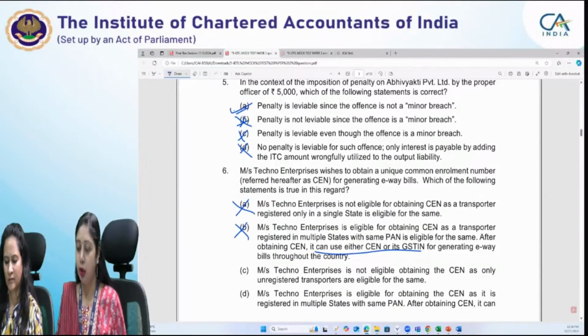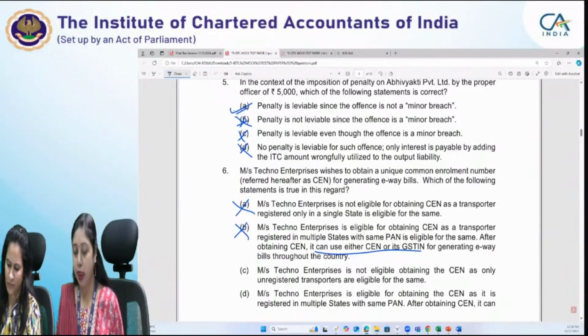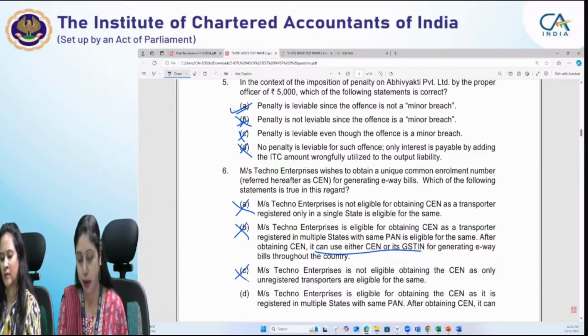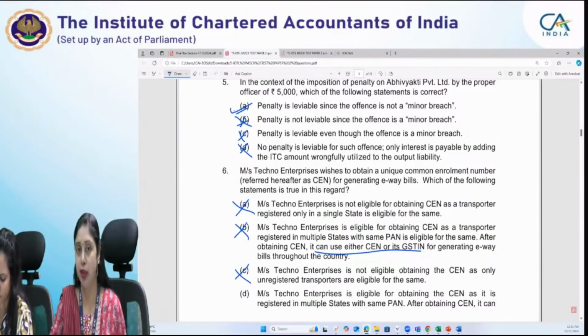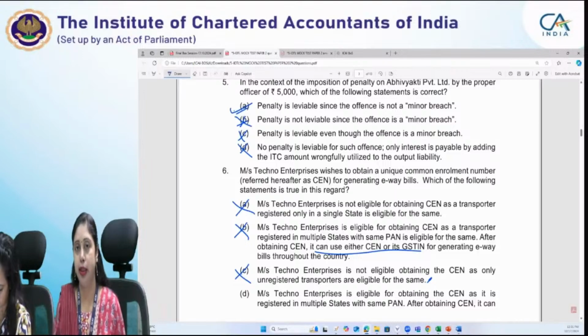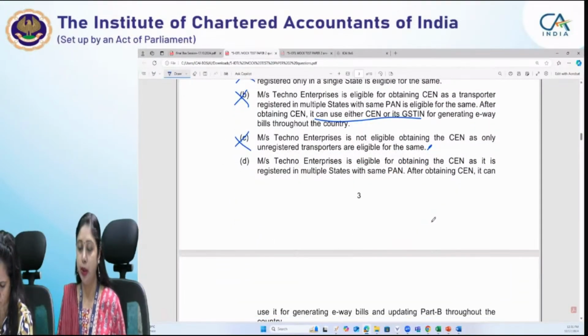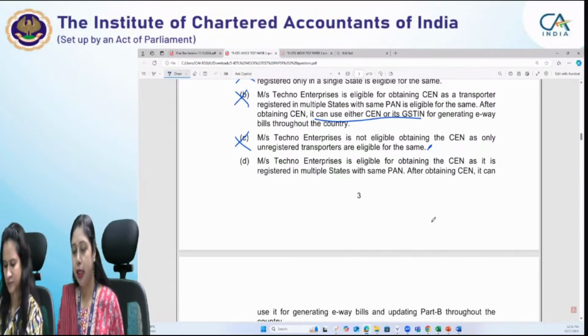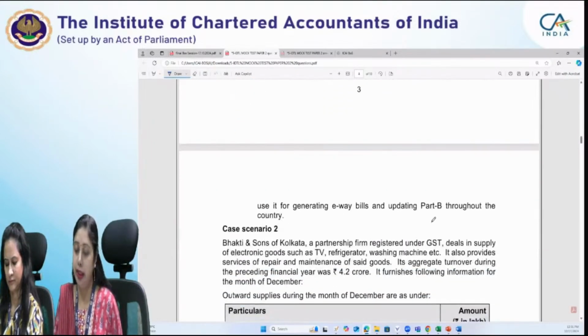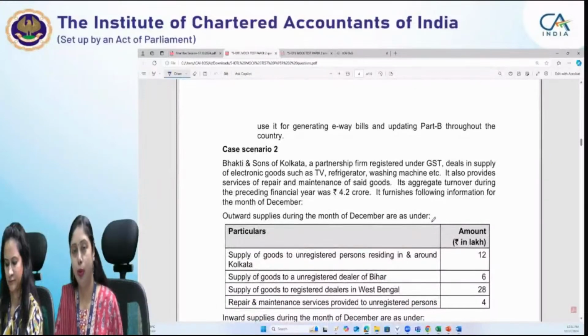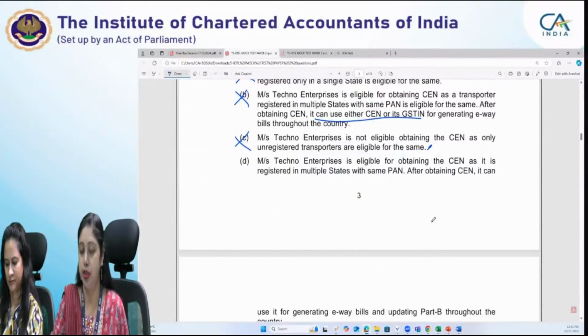Techno Enterprises is not eligible for obtaining CEN as only unregistered transporters are eligible. That is also not correct. Though generally students who don't have any information regarding the provision mark this as the correct answer, this is also not correct. So obviously the last option will be correct, but let's see what it says. Messrs. Techno Enterprises is eligible for obtaining CEN as it is registered in multiple states with the same PAN. After obtaining CEN, it can use it for generating e-way bills and updating Part B throughout the country. This is what I told you the provision is for. So this is the correct answer. D is the correct answer.